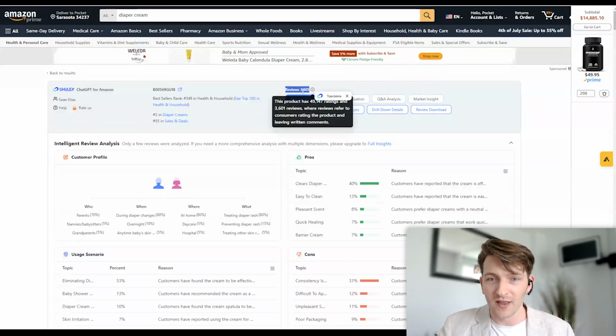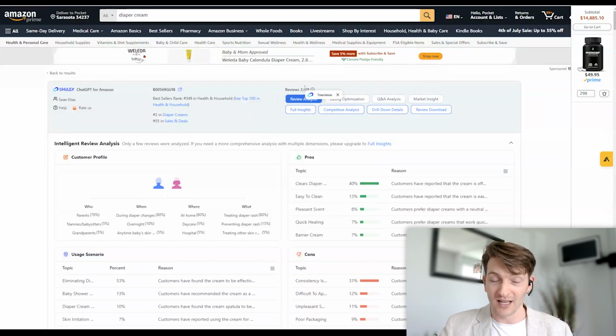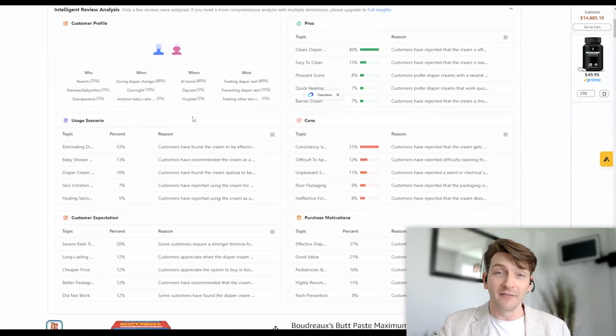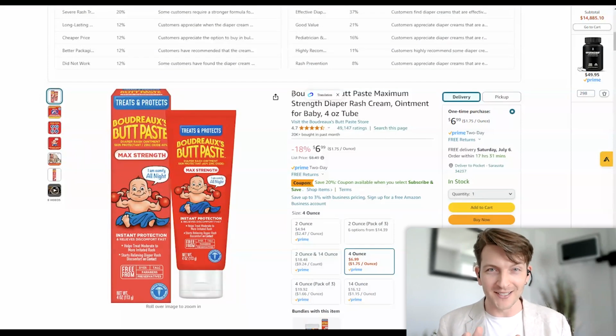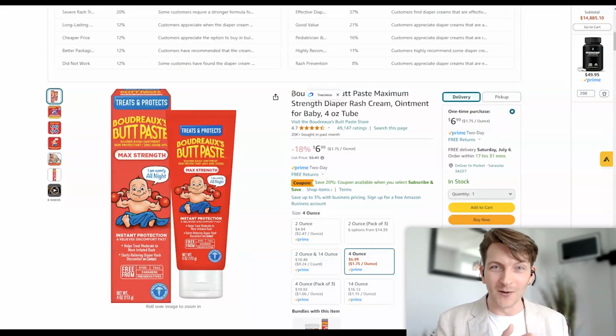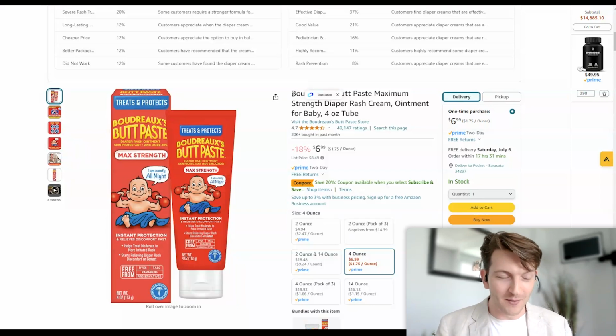So for this one, 3,601 was left for this product. But it's also going to let you know the customer profile specifically for this product here. And yes, this is a very odd product to dive into. I know back in the day it was collagen. Bradley Sutton, if a lot of you sellers know him, I'm sure you do.